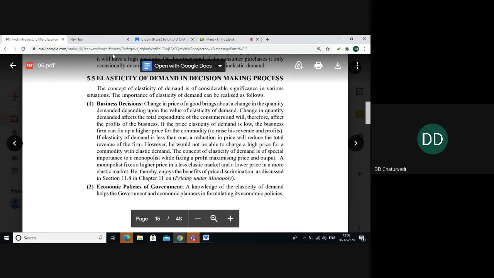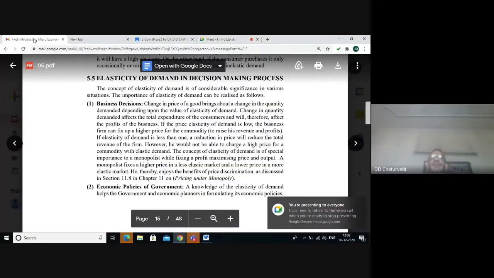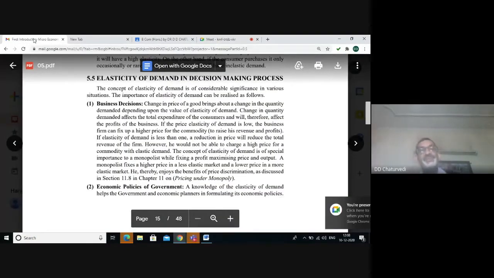The first point of importance of elasticity of demand is in making decisions. Whenever any producer, supplier, or seller wishes to decide the price of the commodity that is to be sold in the market, then the market player has to take into account the value of elasticity of demand. When the price elasticity of demand is low, the producer or the seller can easily fix a very high price for the commodity just to raise the revenue and profits.